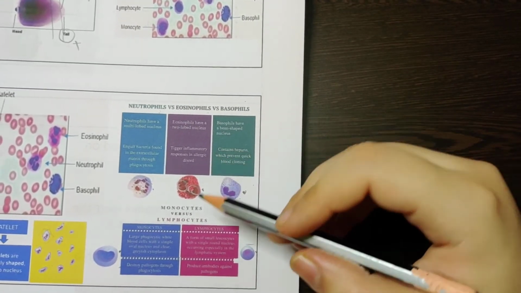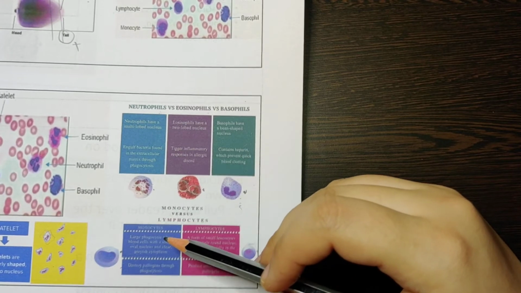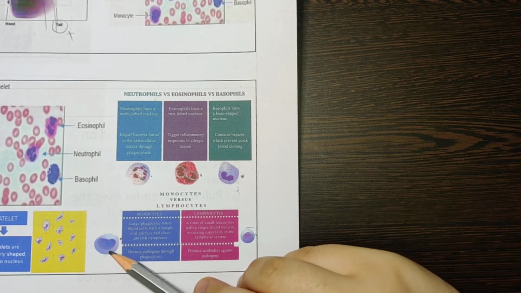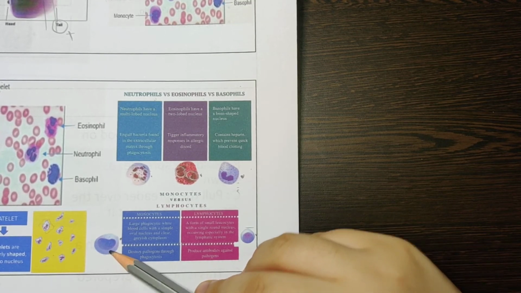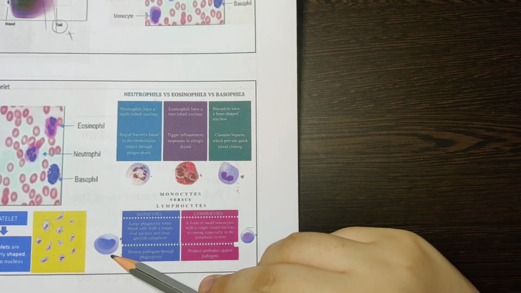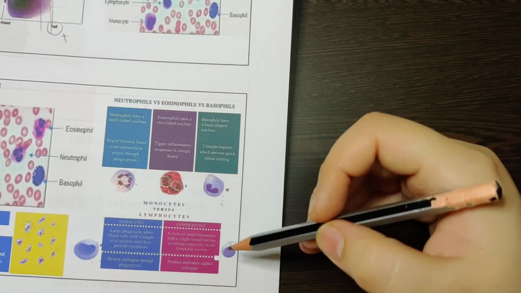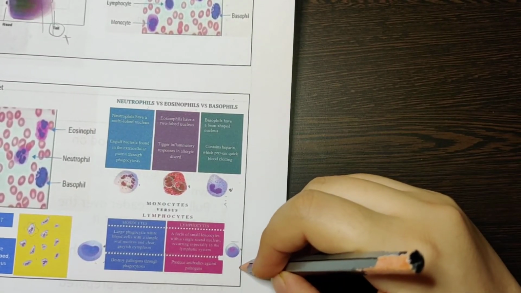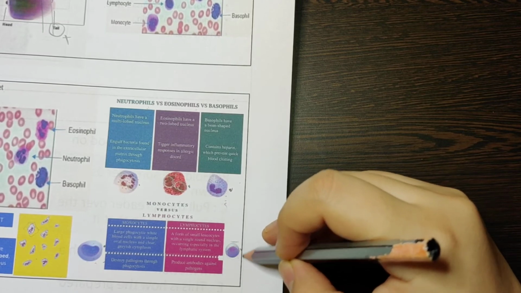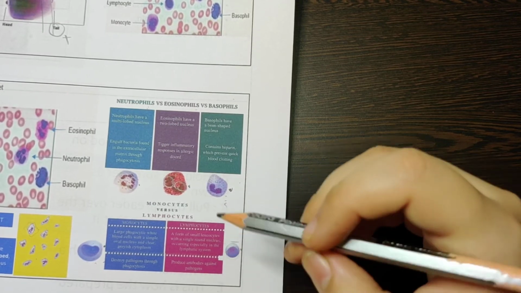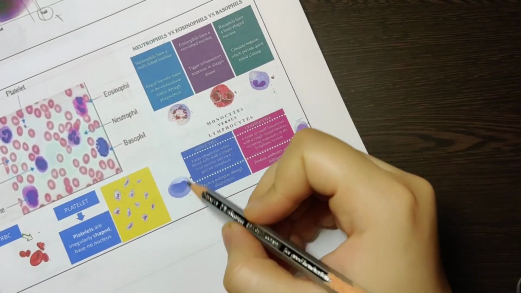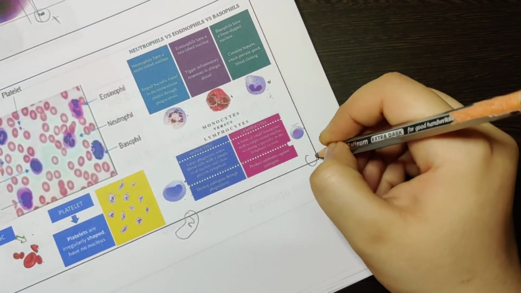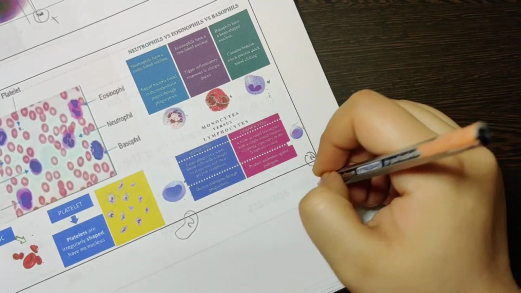Then monocytes have a nucleus and are grayish-bluish in color. Lymphocytes have a round nucleus. In monocytes you have a kidney bean nucleus, but in lymphocytes you have a round nucleus. This is the difference.